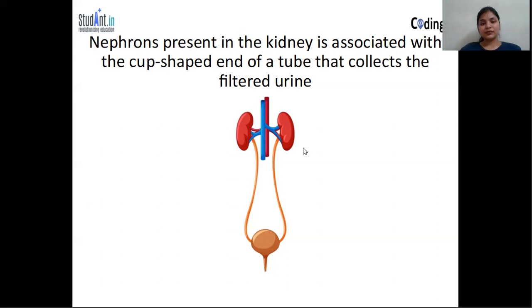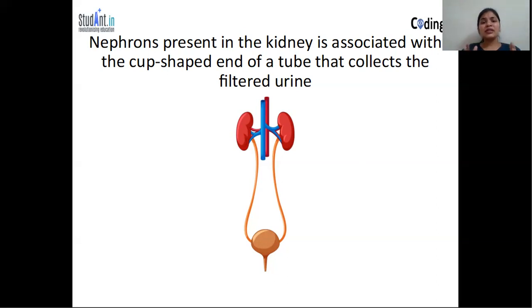Now we are going to learn how kidneys decide what to absorb. Suppose there is too much water present in our body. The kidneys will not reabsorb the water again, because they know our body has enough water right now.